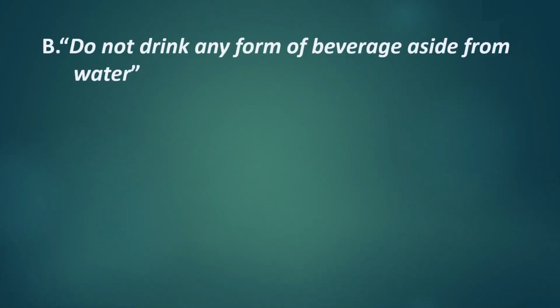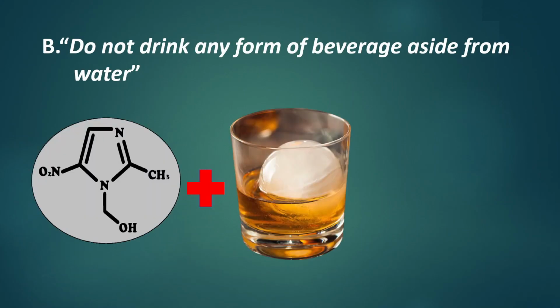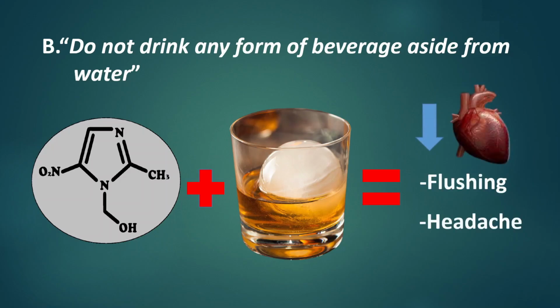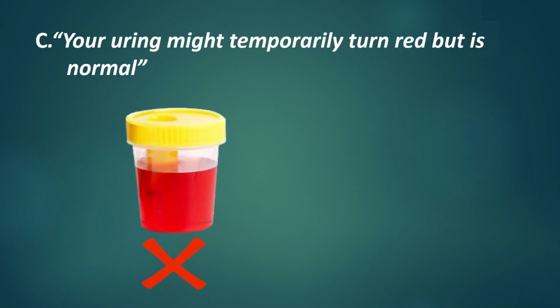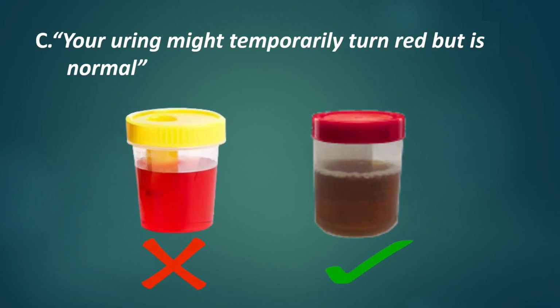Do not drink any form of beverage aside from water is incorrect because we can let the patient drink other beverages such as juice in controlled amounts. However, we are not allowed to let the patient drink alcohol. It's because it will aggravate the alcohol effect, causing decrease in blood pressure, flushing, headache and nausea. Your urine might temporarily turn red but is normal is incorrect because it will not turn your urine red, instead, it will turn your urine brown.